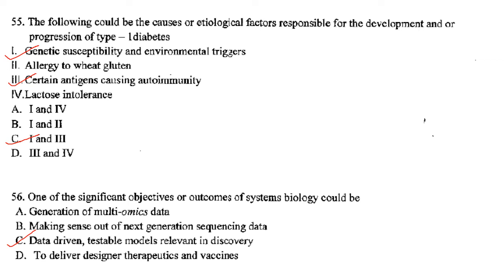Okay. One of the significant objectives or outcomes of system biology could be. So system biology, it is the computational and mathematical analysis and modeling of complex biological system. So one of the significant objectives or outcomes of system biology is data-driven testable models relevant in discovery. Answer is option C.